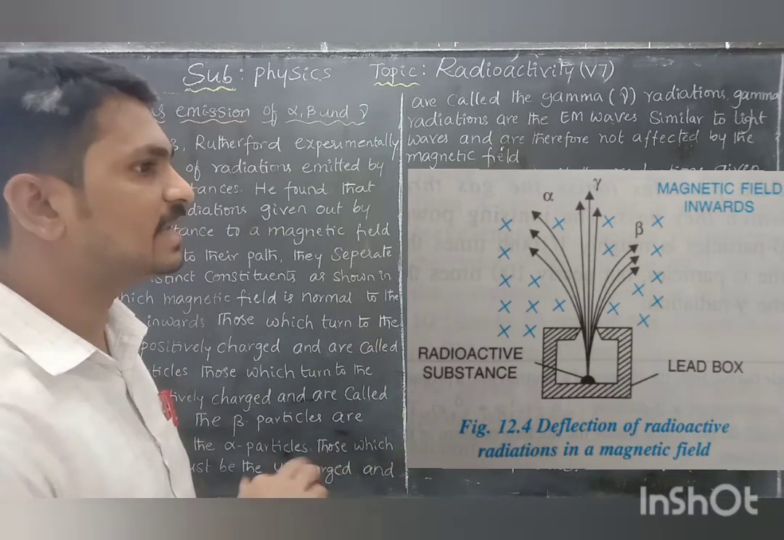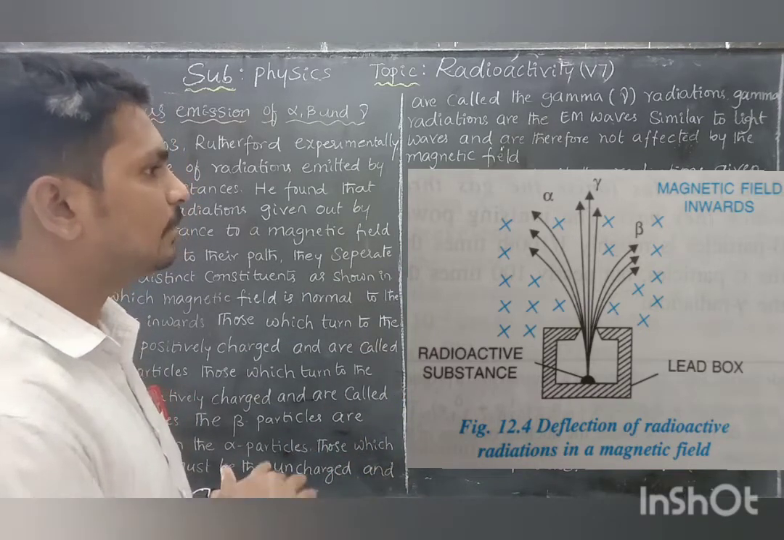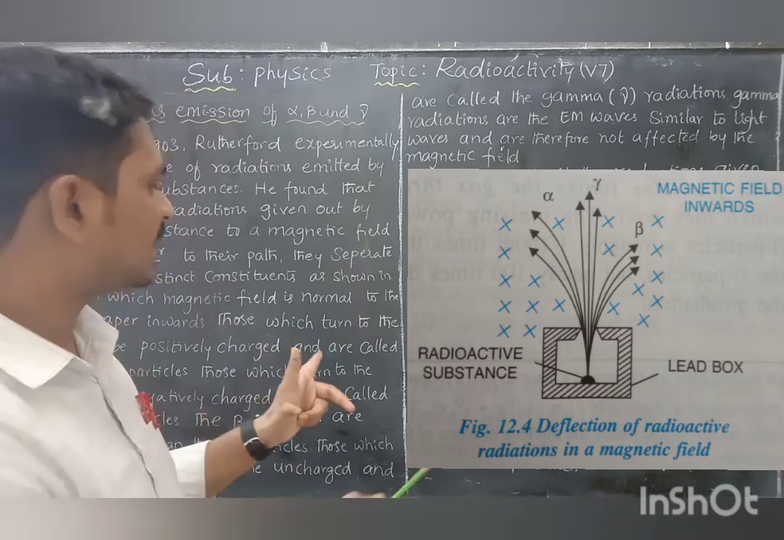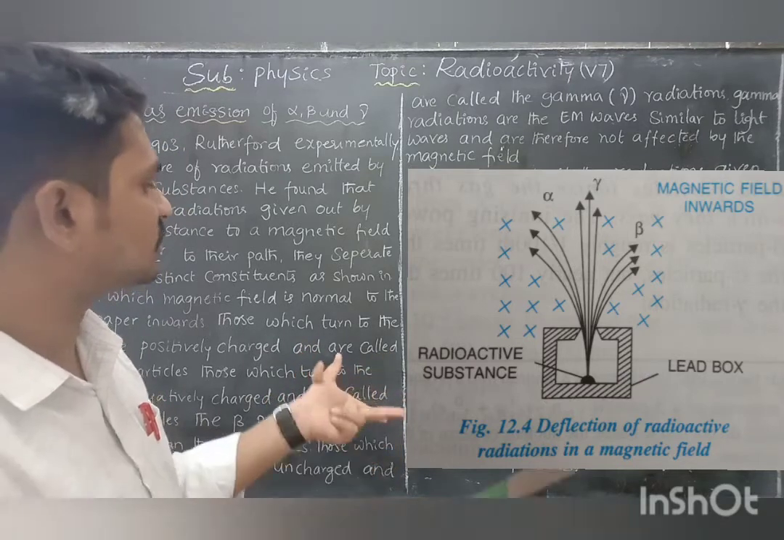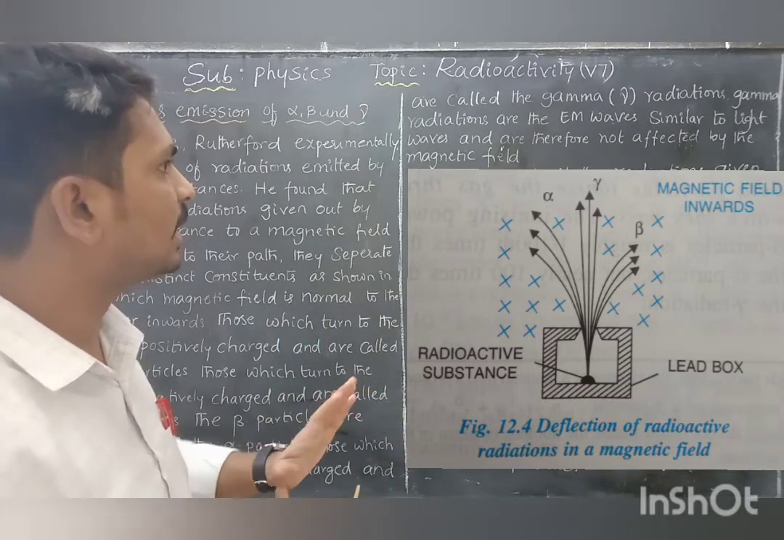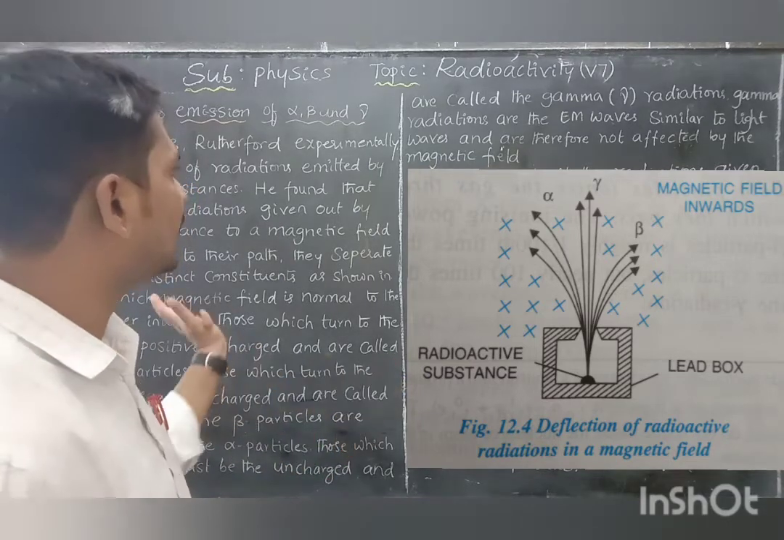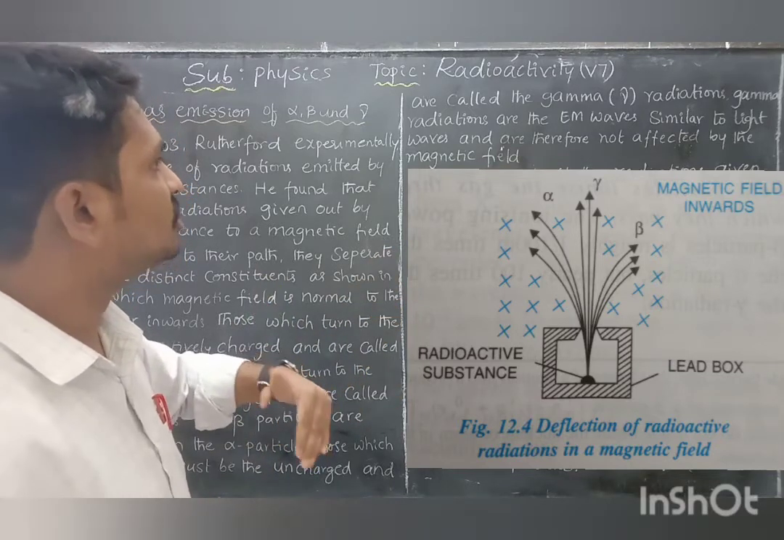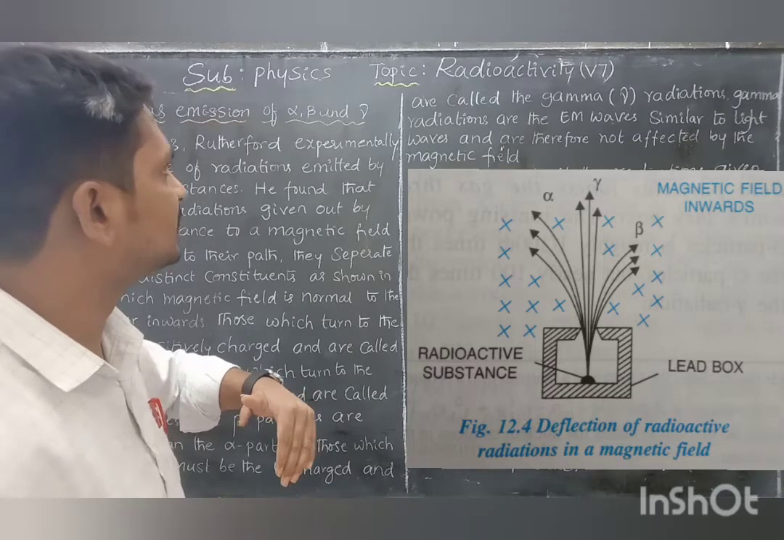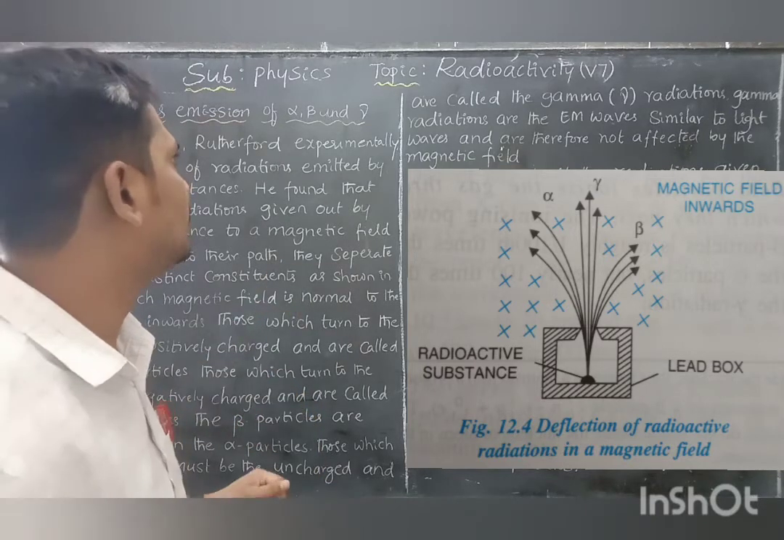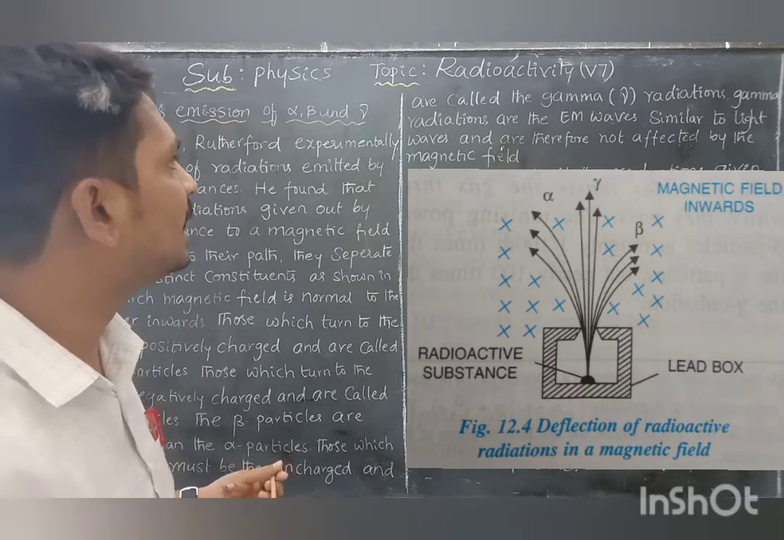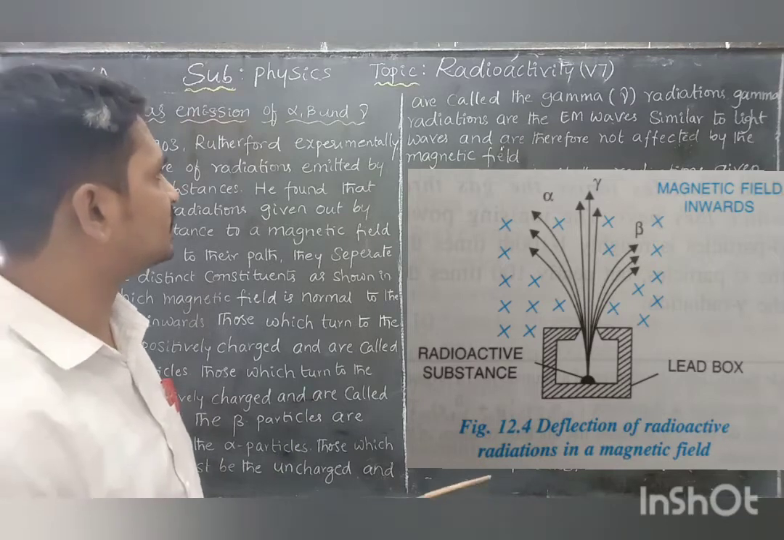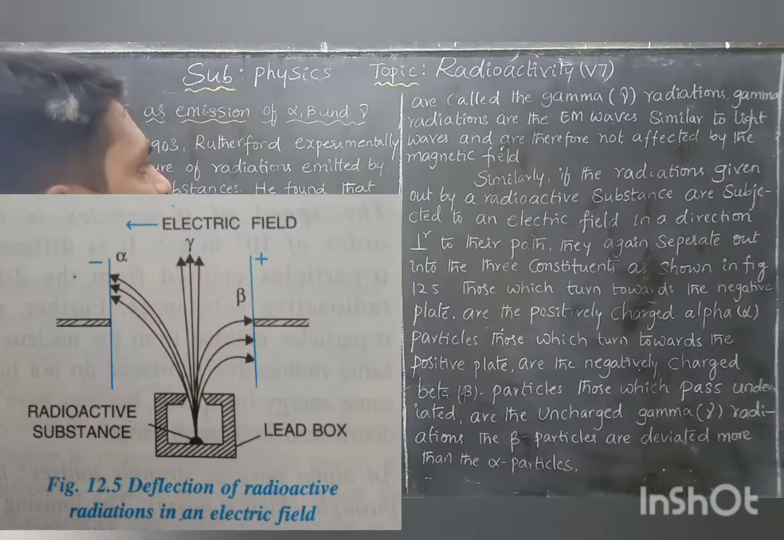To find the direction of the corresponding rays, we can use the left hand rule: the magnetic field direction, the current direction, and the force direction. Based on the diagram, you can easily identify that the alpha particle is deviated left and the beta particle is deviated right. The uncharged gamma radiation moves in a straight line, because it is an electromagnetic wave like light, not affected by the magnetic field. You can understand the same radiation with the help of the electric field also.